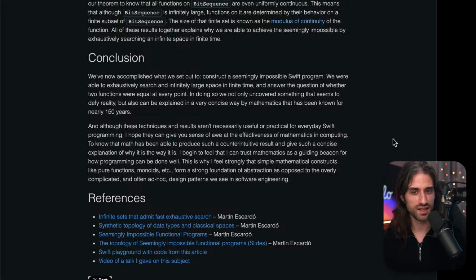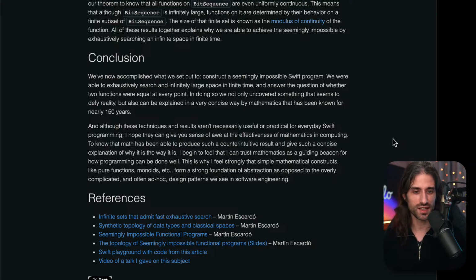And although these techniques and results aren't necessarily useful or practical for everyday Swift programming, I hope they can give you a sense of the effectiveness of mathematics in computing, to know that math has been able to produce such a counterintuitive result and give such a concise explanation of why it is the way it is. I begin to feel that I can trust mathematics as a guiding beacon for how programming can be done well. This is why I feel strongly that simple mathematical constructs like pure functions, monoids, etc. form a strong foundation of abstraction, as opposed to the overly complicated and often ad hoc design patterns we see in software engineering. We've reached the end of the article.